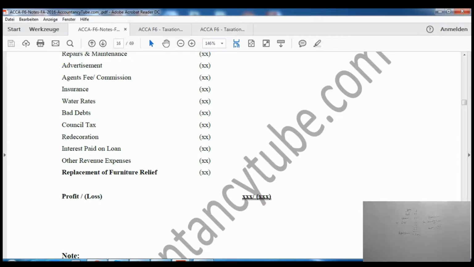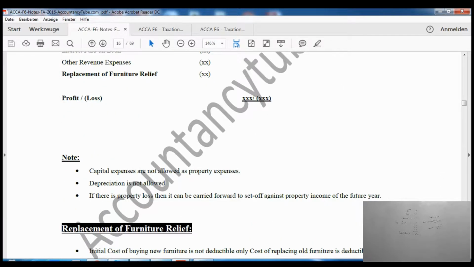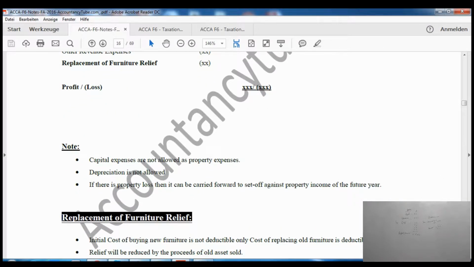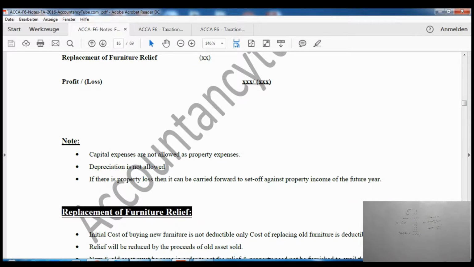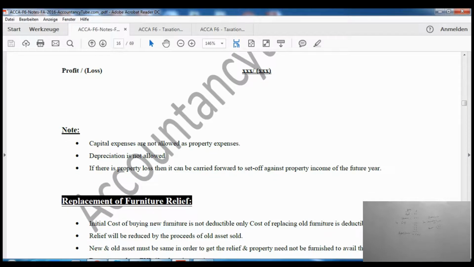Say for example, if there is a loss here, a property loss, then it will be carried forward to set off against the future property income. Alright, so if there is, we'll carry it forward to our future years. So if there is a property profit in future years, then that property profit will be reduced by this loss, so we will have to pay less tax in future. Right, so we will see losses later in a couple of lectures. Then you will understand this point in a clear way.